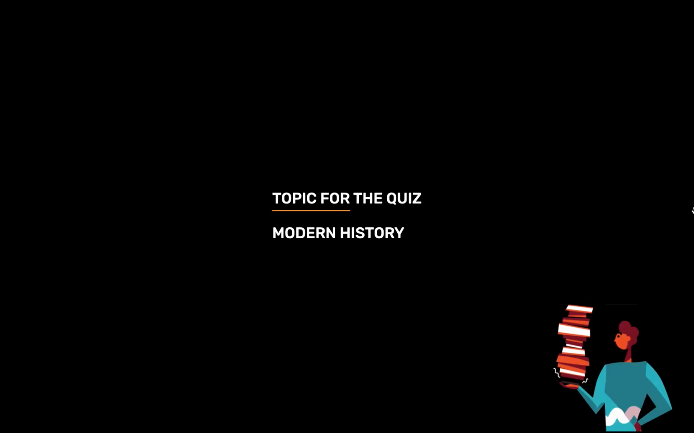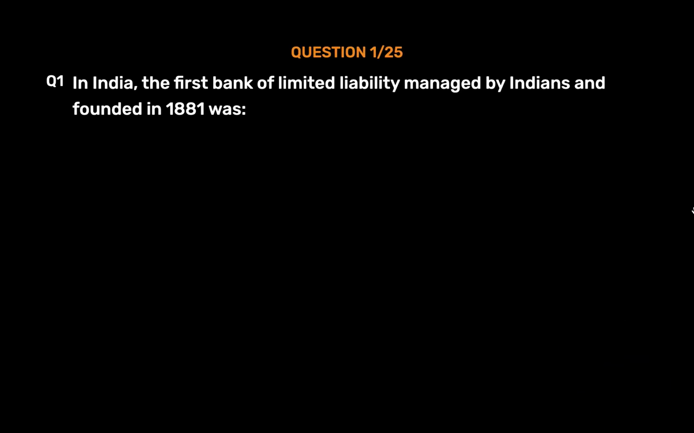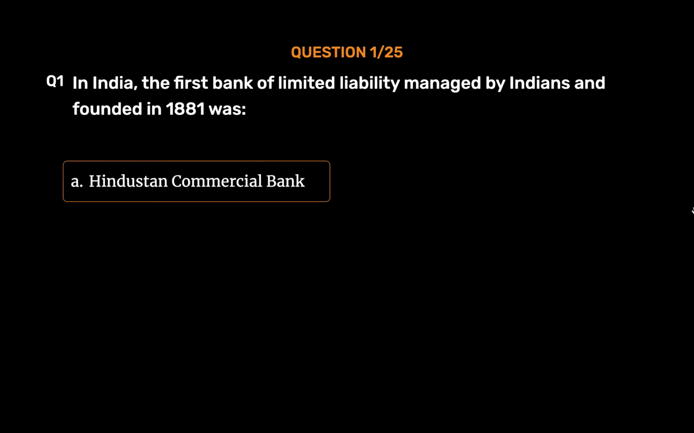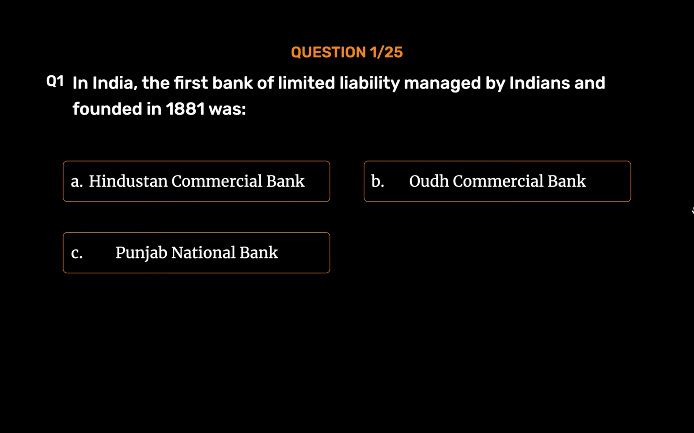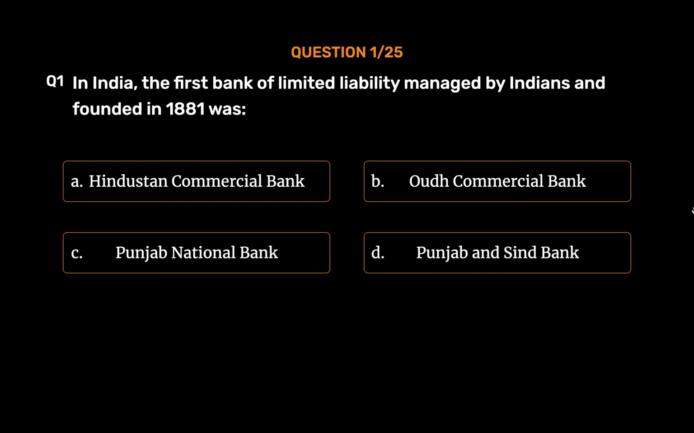Topic for today's quiz is Modern History. Question number 1. In India, the first bank of limited liability managed by Indians and founded in 1881 was Option A. Hindustan Commercial Bank. Option B. Oudh Commercial Bank. Option C. Punjab National Bank. Option D. Punjab and Sindh Bank. The correct answer is Option B.